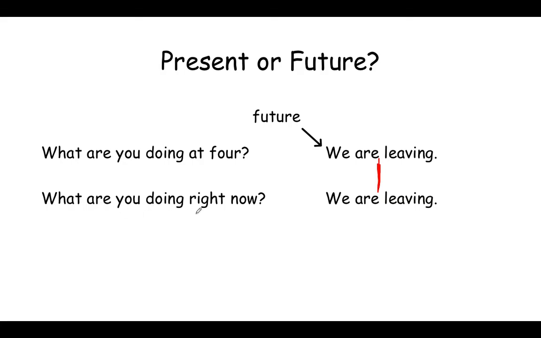"What are you doing right now?" "We are leaving." Now, do you think this is the present or the future? It's going to be the present because the question asked, "What are you doing right now in the moment?" So in this sentence we're using the present progressive to talk about the present, what's happening right now. This sentence is using the present progressive tense to talk about the future.